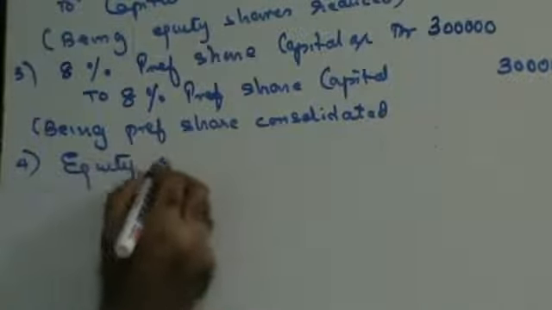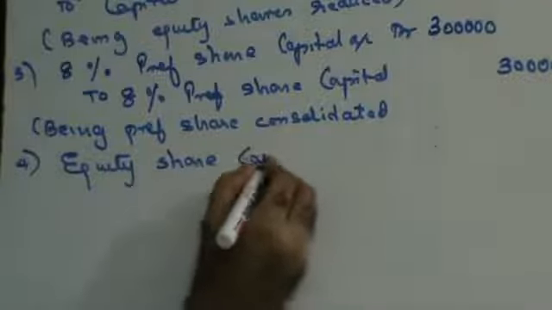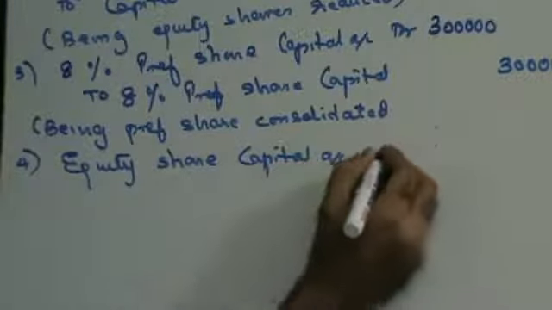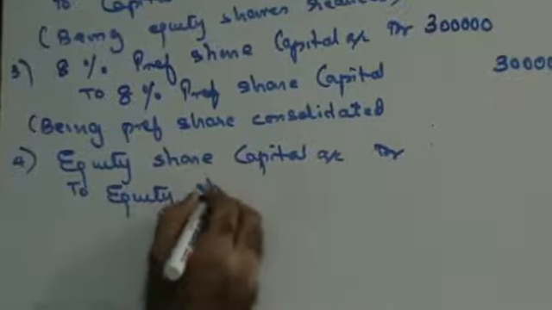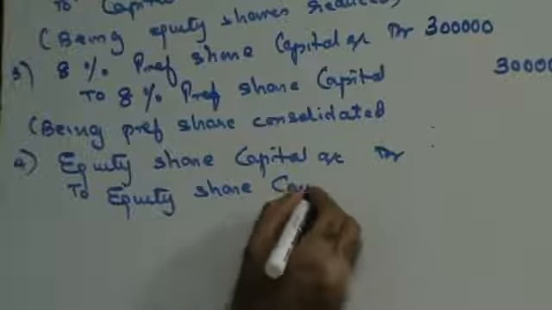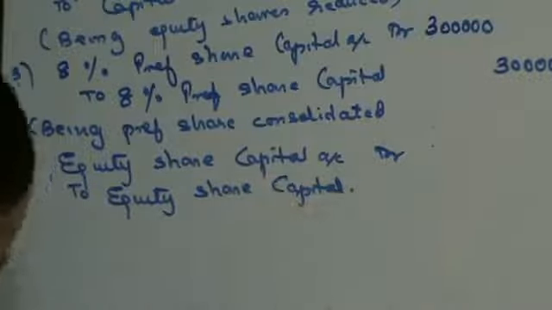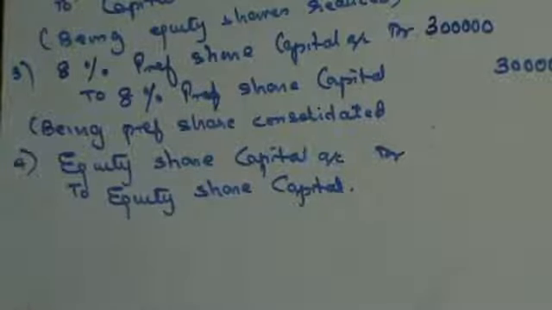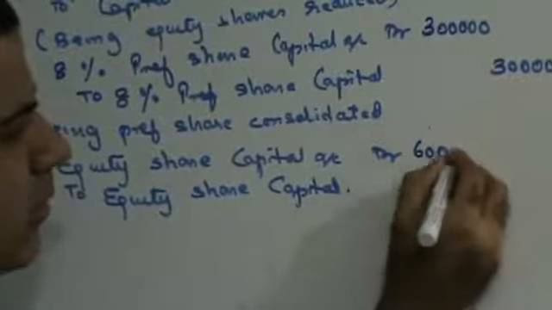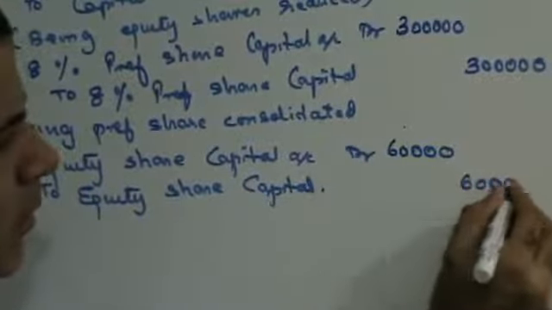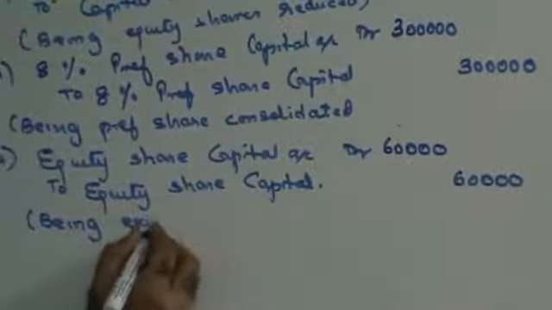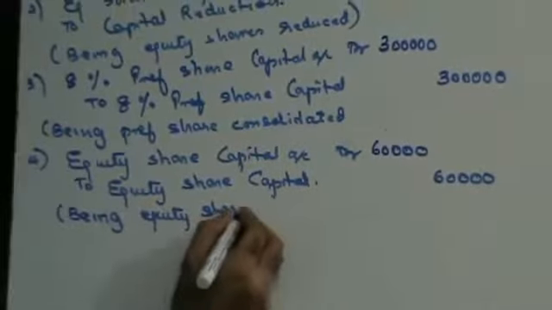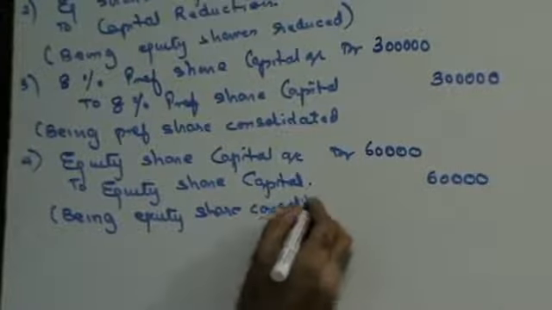So this will be equity share capital account debit to equity share capital. Now, equity share capital as per your balance sheet was 3 lakhs, out of which you have written off 2,40,000. So what remains is 60,000. Being equity shares consolidated.